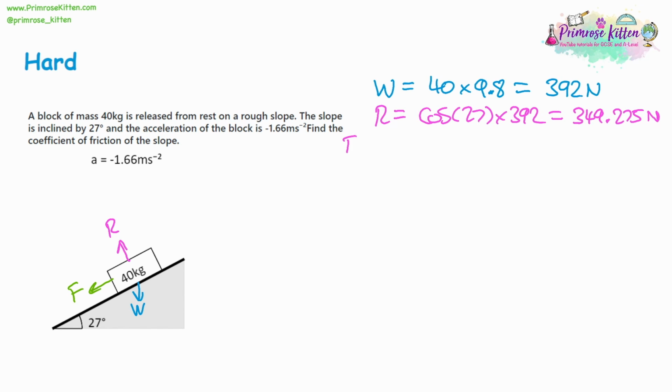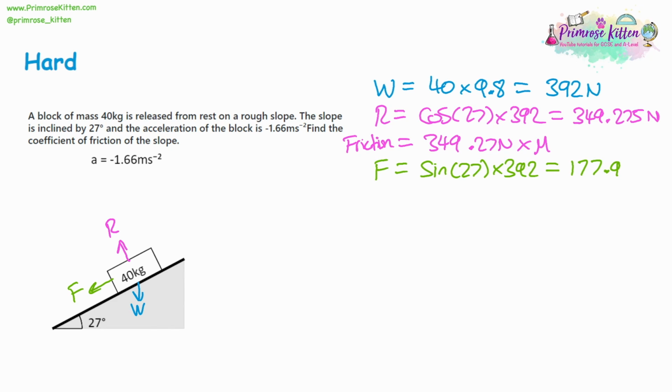Now I want to get the friction, which is the reaction force multiplied by the coefficient of friction, which we haven't been given. So again, we're going to keep that as a variable, and then we'll have an equation at the end we can solve. The force going down the slope is going to be the sine of 27 multiplied by 392, and that's going to give us 177.964 newtons to 3 decimal places.